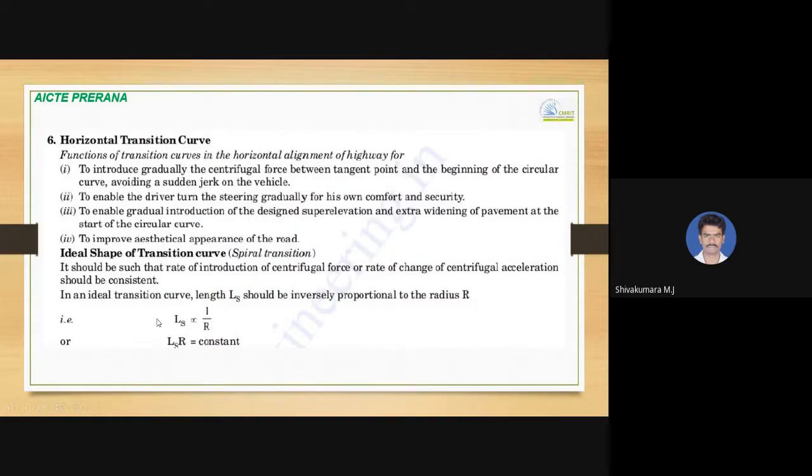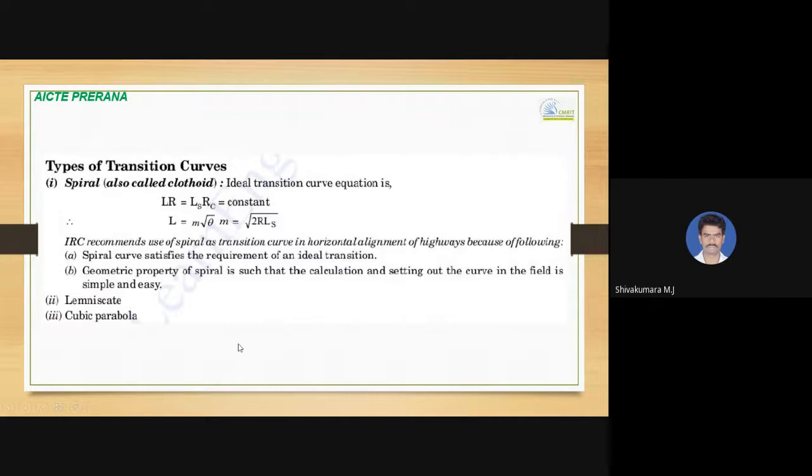So if you cross multiply it, this proportionality constant, we can keep it Ls into R equal to constant. And the types of transition curve are spiral, lemniscate, and cubic parabola. So spiral is an ideal transition curve, which is good on horizontal curve, and you can calculate the length of this by using the formula root of 2R into Ls.